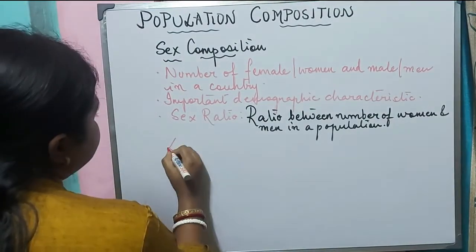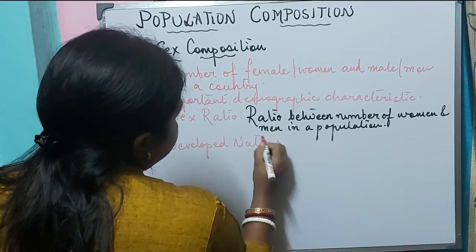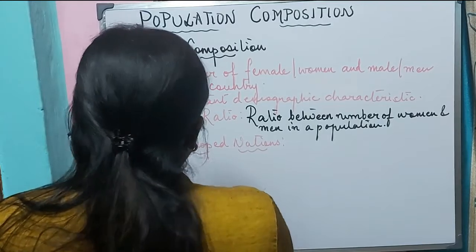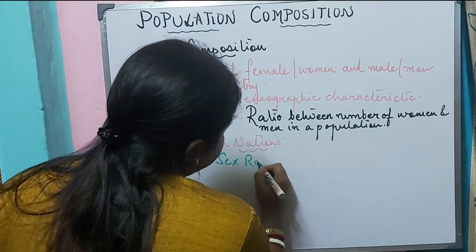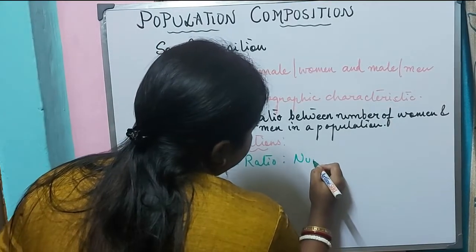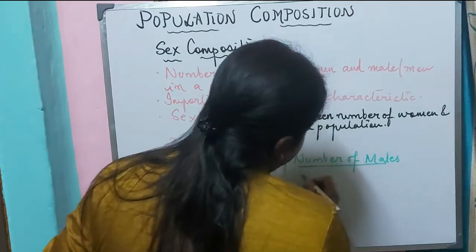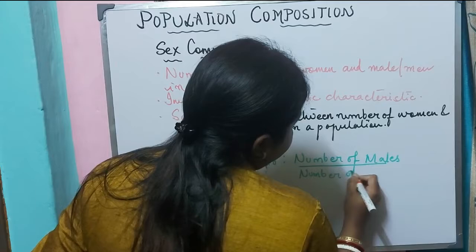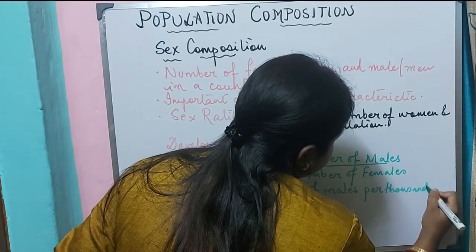If you talk about the developed nations, they calculate the sex ratio by using the following formula, that is number of males divided by number of females, or we can say number of males per 1,000 females.